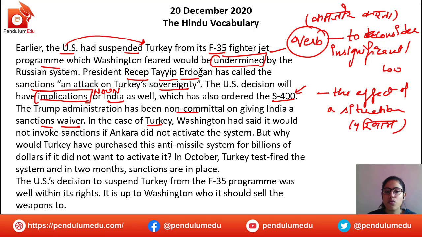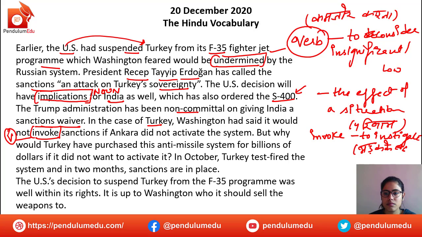In the case of Turkey, Washington had said it would not invoke sanctions. Invoke, that is a verb, that is bring up, invoke. To instigate. कहते ना एक तरीके से भड़काना, like भड़क के बढ़ना. Right? So it would invoke. उन्होंने कहा वॉशिंगटन ने कि sanctions नहीं होंगे या नहीं आएंगे यूएस के if Ankara did not activate the system. आप system खरीद रहे हो but उसको activate नहीं कर रहे हो, then there will be no sanctions.